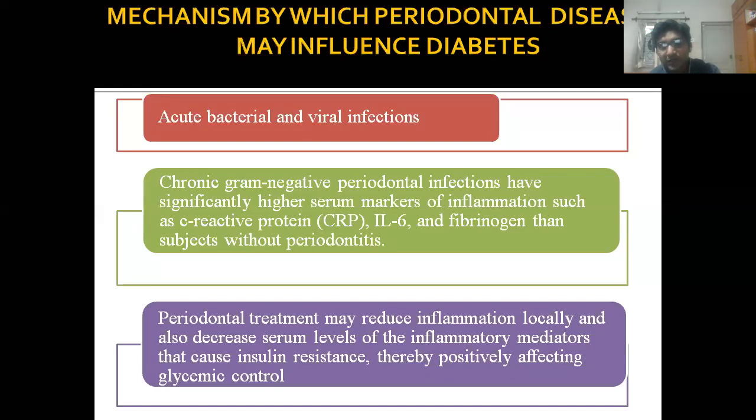Now periodontal treatment will reduce the inflammation locally and also decrease the serum levels. Ultimately, the insulin resistance will decrease, thereby positively affecting the glycemic control. Understood?